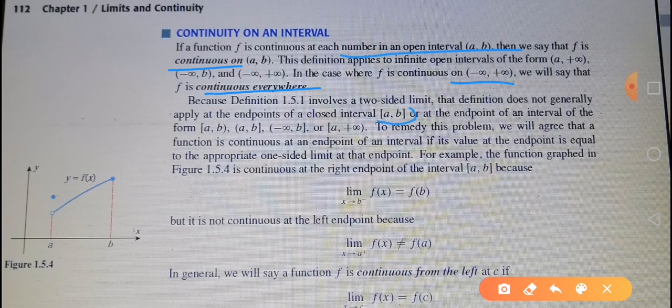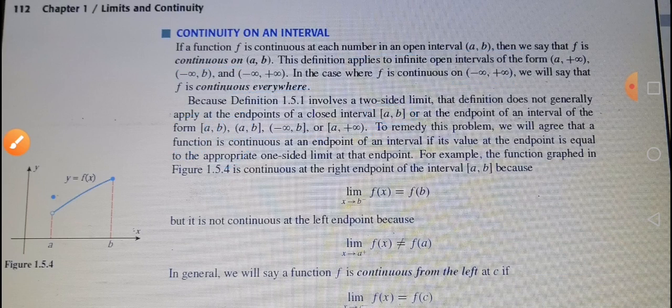Now come to the closed intervals. If we have a closed interval a to b, or the semi-closed intervals, a to b, or minus infinity to b closed at b, or a to infinity closed at a, then you can see that we are not able to find the two-sided limits at the endpoints, because we cannot find the left hand side limit for a, and we cannot find the right hand side limit for b.